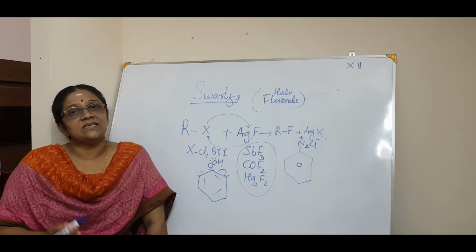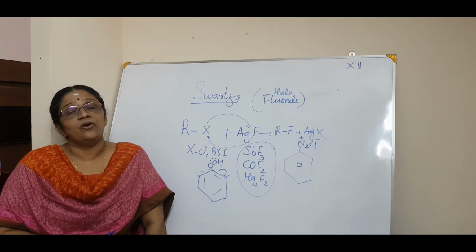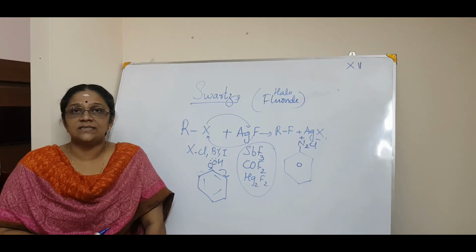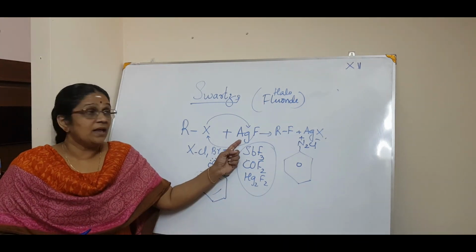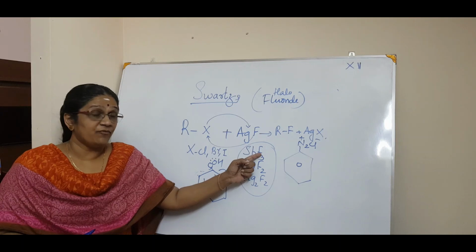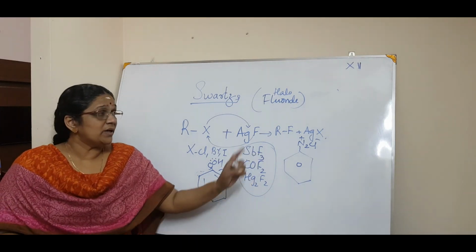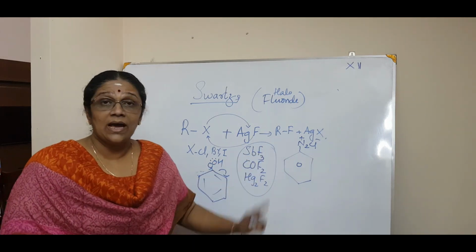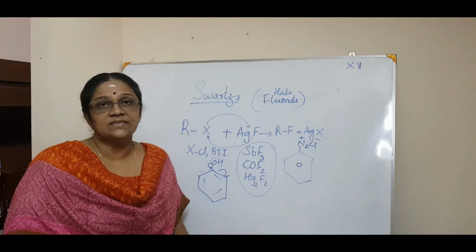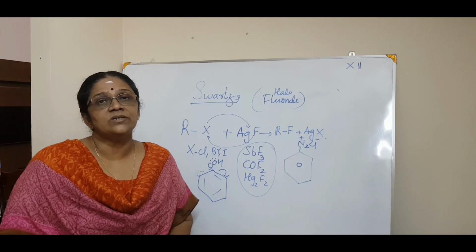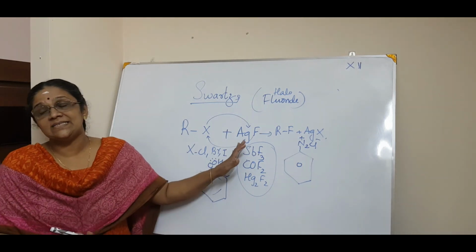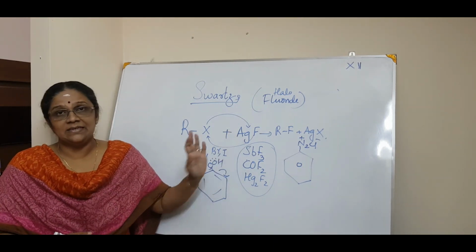Then the last is the Swarts reaction for the preparation of fluoroalkanes. That is any heavy metal fluoride like AgF, antimony trifluoride, cobalt fluoride, mercury fluoride. Anything you give, you will get the corresponding fluoroalkanes. So all these are the preparation of haloalkanes as well as haloarenes.